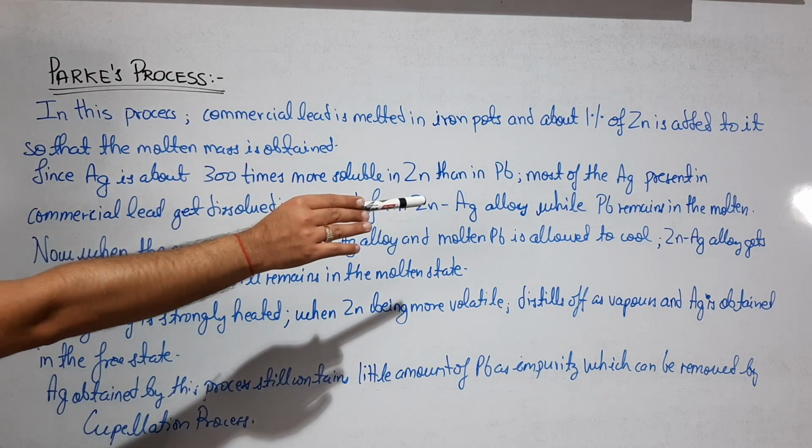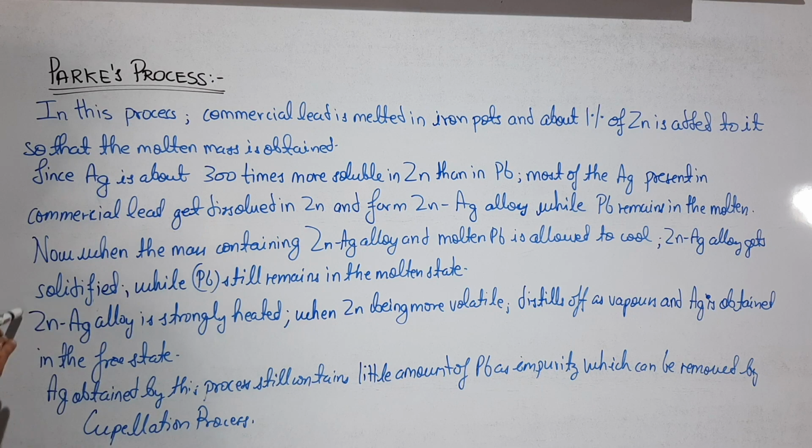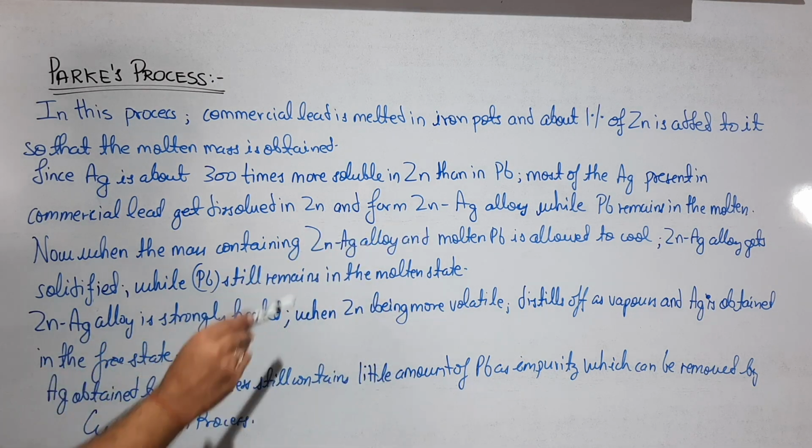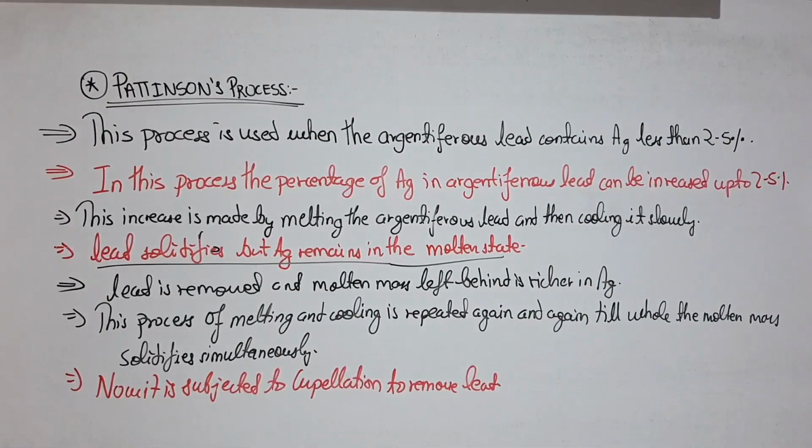Now this solidified ZnAg alloy is strongly heated, due to which zinc, being more volatile, distills off in the form of vapors, while the Ag is obtained in the free state. This Ag still contains a little amount of Pb as an impurity, which is removed by the cupellation process. We will see that later. So that's all about the Parkes process. Give it one or two readings and you will understand the concept. It's very easy. Next is the Pattinson's process.